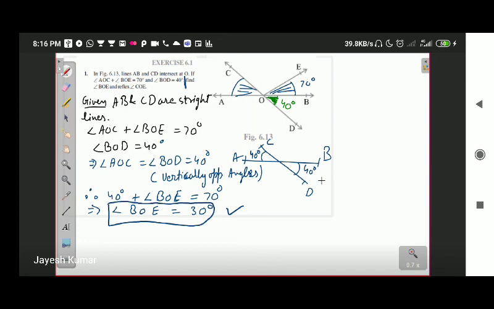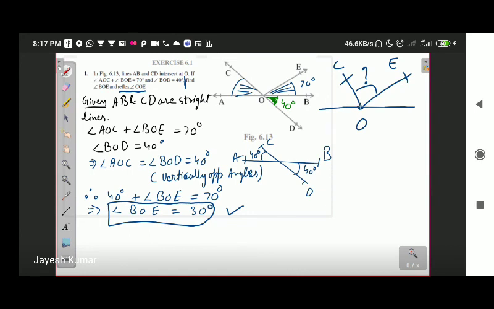Then we have to find reflex angle COE. Let me make the diagram for you so that you can understand. Angle COE is like this. This is C point. This is E point. This is O point. This is angle COE. First of all, we have to determine the value of angle COE. Then we have to determine its reflex angle. Okay. So first of all, let's talk about COE.